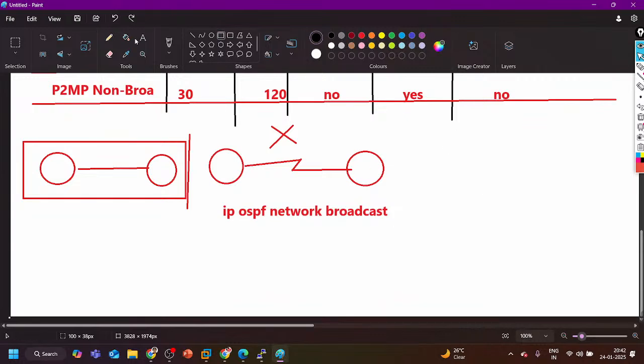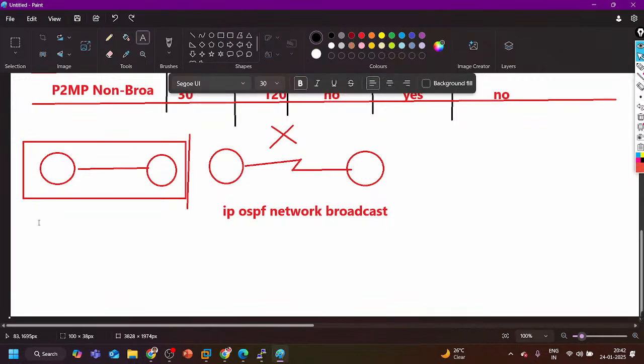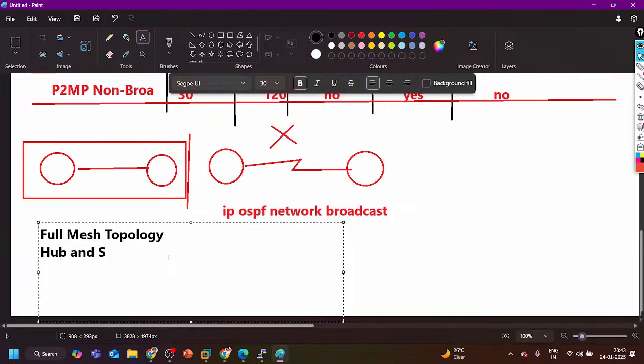So guys, if I talk about the WAN topology, in WAN we generally have two types of topology. Commonly we use these two. One is full mesh topology, where multiple sites are directly connected with each other. When you have a WAN circuit between all the WAN edge routers, that type of topology is called full mesh topology. In EIGRP also we have seen full mesh and hub and spoke. Right? So in full mesh topology, my network type should be what?